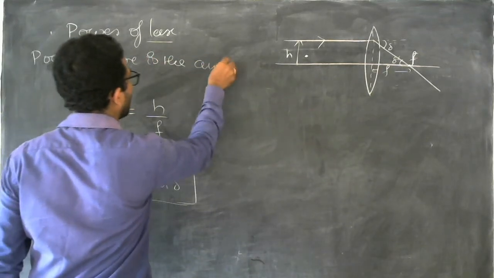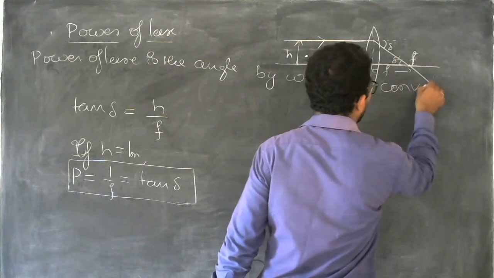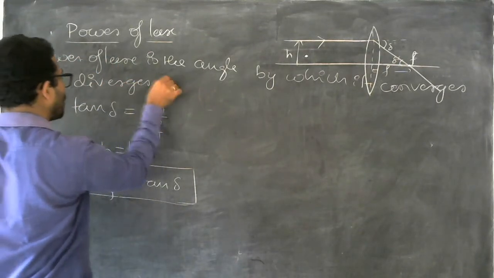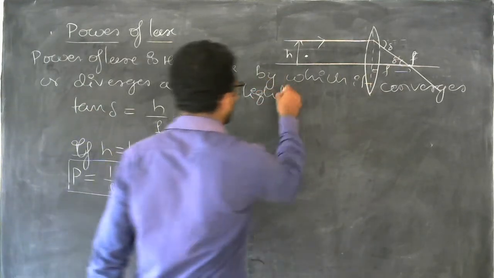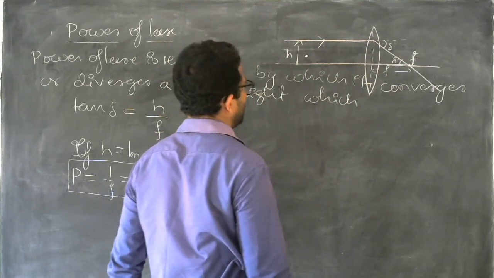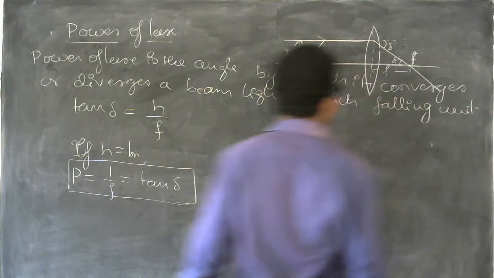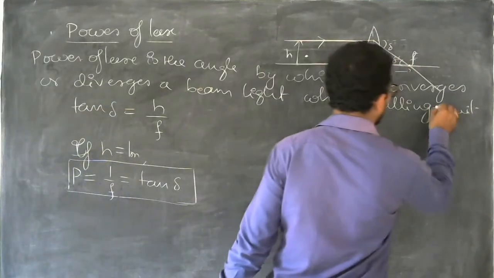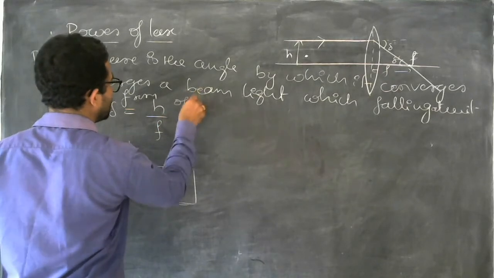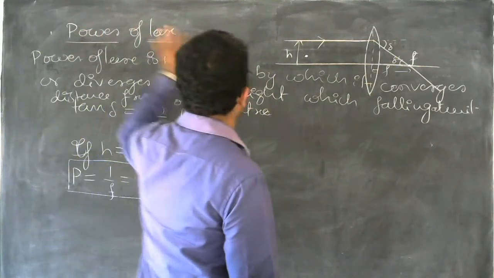Power of a lens is the angle by which it converges or diverges a beam of light falling at unit distance from the optic center. So this is known as power of a lens.